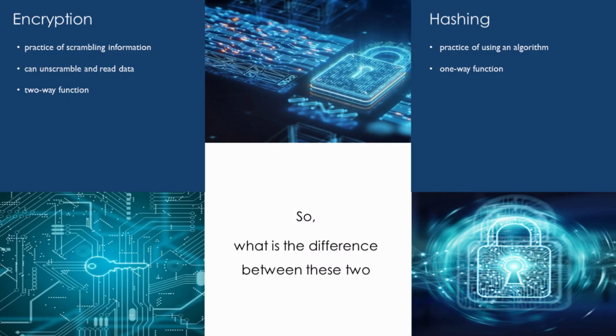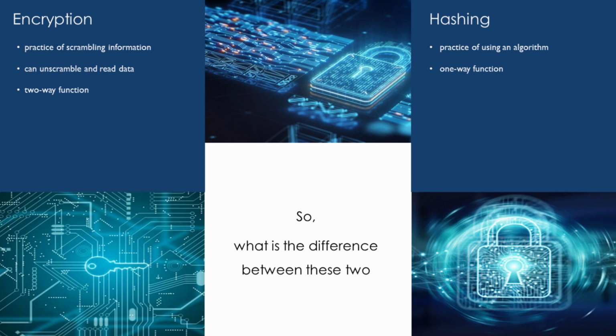Before we move on to the question, let's have a quick recap of what is encryption and hashing. Encryption is the practice of scrambling information in a way that only someone with a corresponding key can unscramble and read it. Encryption is a two-way function. When you encrypt something, you're doing so with the intention of decrypting it later.